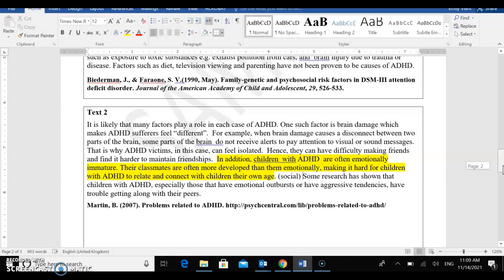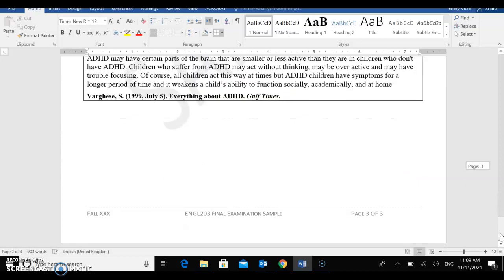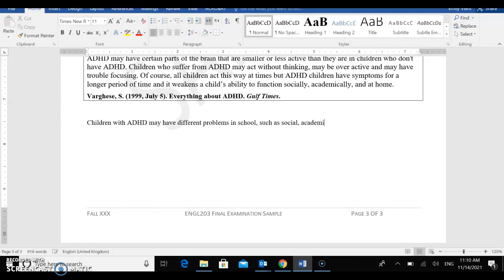So for example, if we think about how to write a thesis statement for our paper: children with ADHD may have different problems in school, such as social, academic, and emotional problems. I'm not giving you all the answers right now.